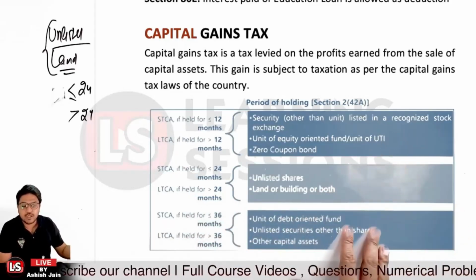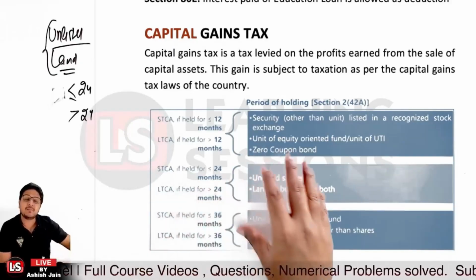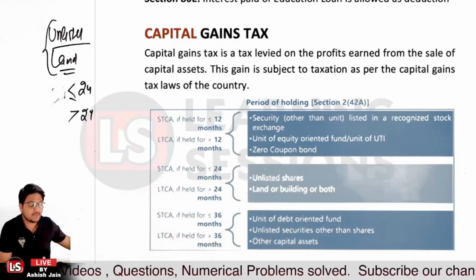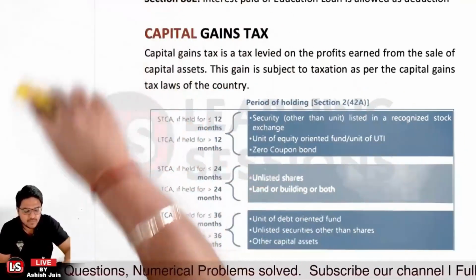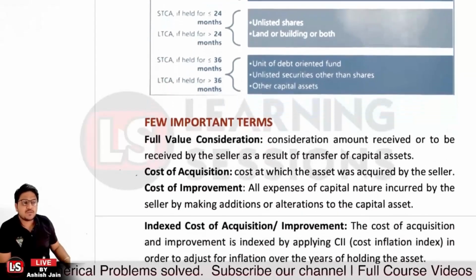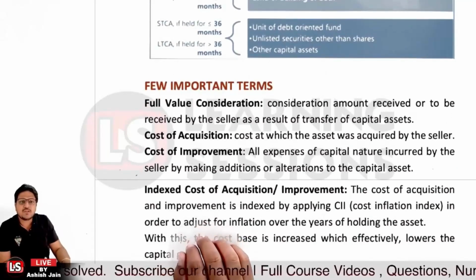So that's actually related to the definition of the short-term capital asset and the long-term capital asset, dependent upon the various types of the assets, and further based upon the holding of that particular asset, right? Now let's consider the important terms. First of all, let's look at full value consideration. Now, what is actually full value consideration?